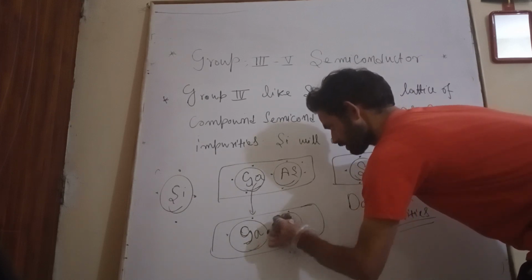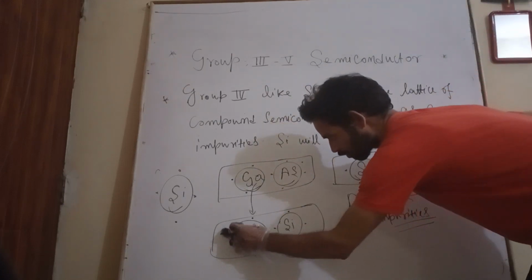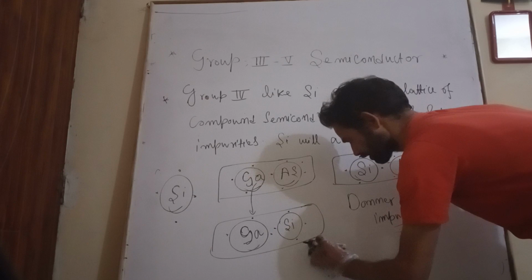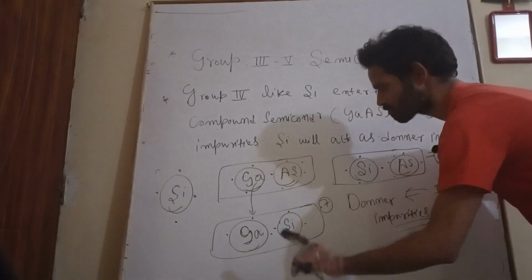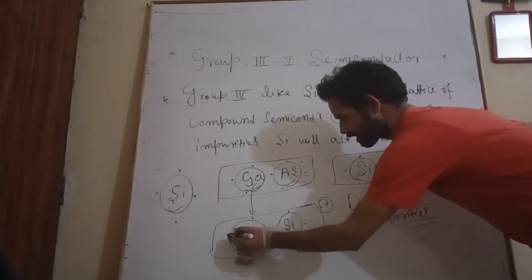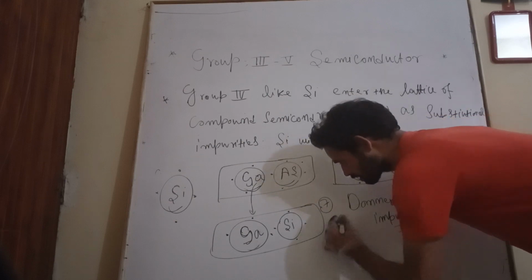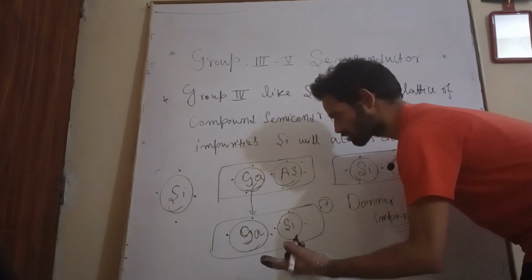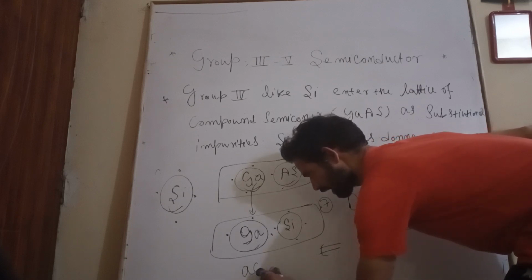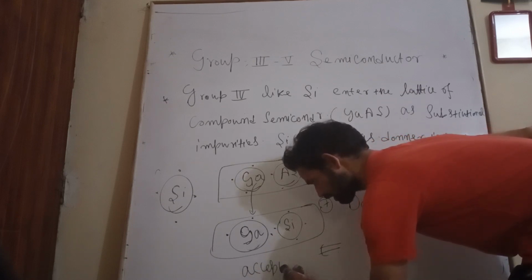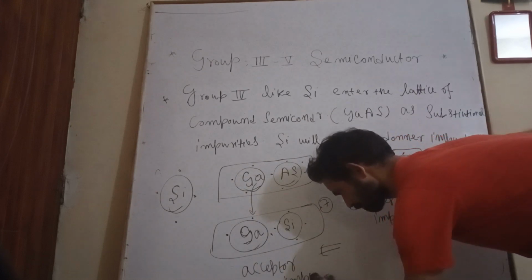Now see here. Silicon has how many electrons? 4. Gallium has how many electrons? 3. 4 plus 3 is 7. 7 means there is a deficiency of 1 electron. Since there is a deficiency of 1 electron, it indicates an acceptor impurity. Yes, acceptor impurity.